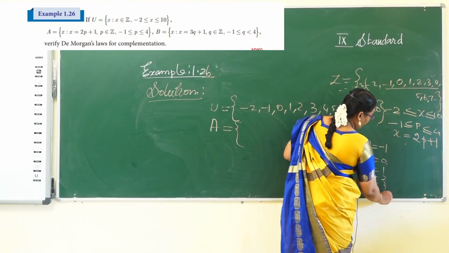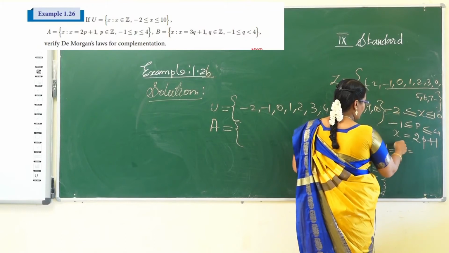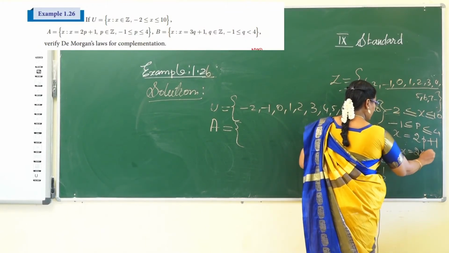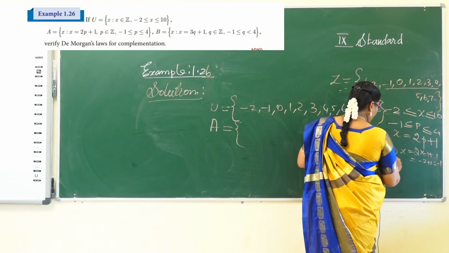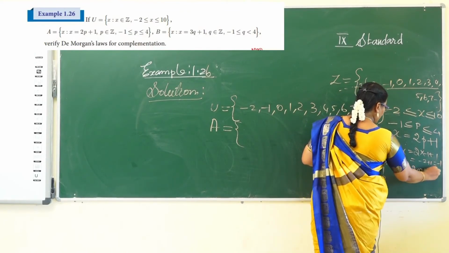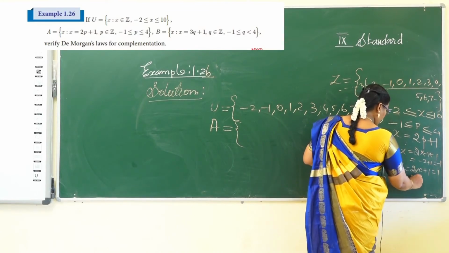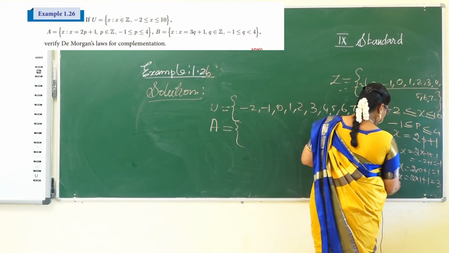P equal to 4. Substitute in this equation, we get the value of elements X is equal to 2 into P value minus 1 plus 1. So minus 2 plus 1 equal to minus 1, and X equal to 2 into 0 plus 1 equal to 1. X equal to 2 into 1 plus 1 equal to 3.